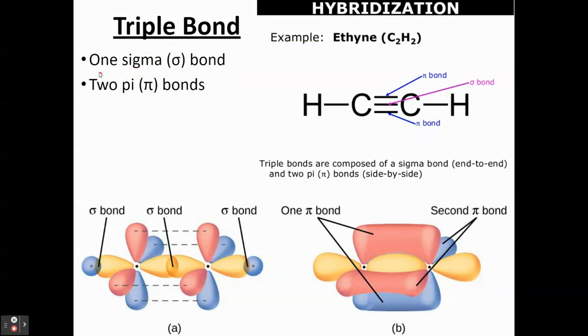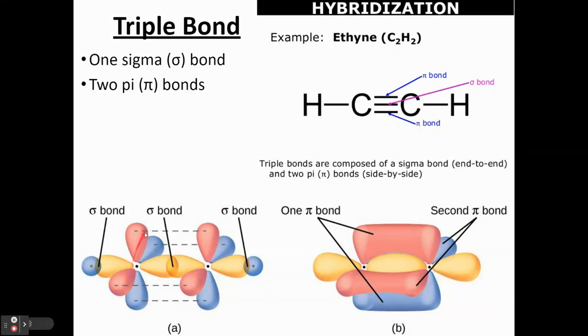So a triple bond is made up of one sigma bond, but instead of having one pi bond, it's two pi bonds. And so you can see the sigma bond over here forming between the hybridized orbitals of the carbons here and here. So these are the carbons, okay? Sigma bond is right here in the middle. The pi bonds are on top and bottom here.